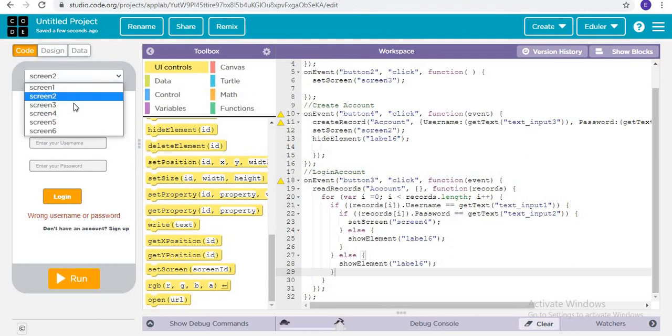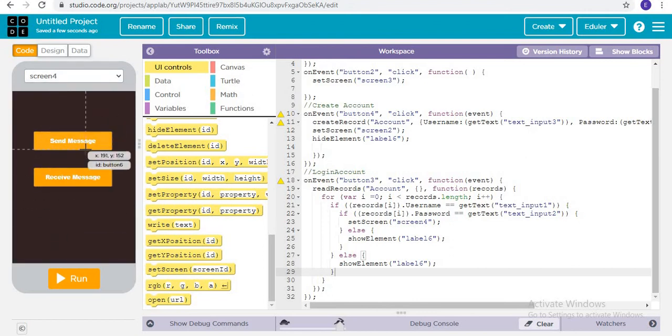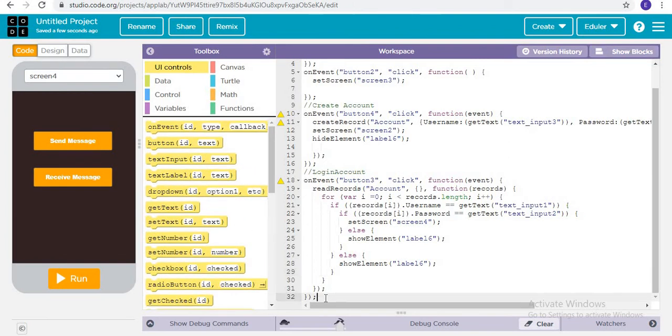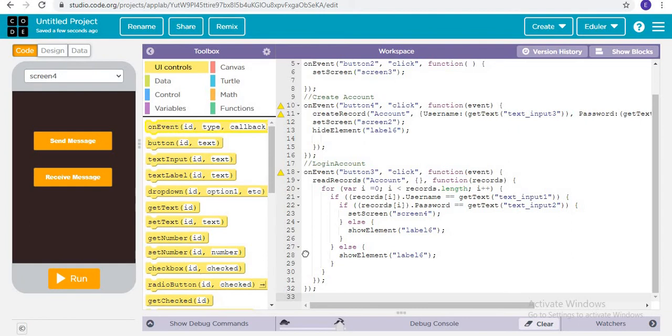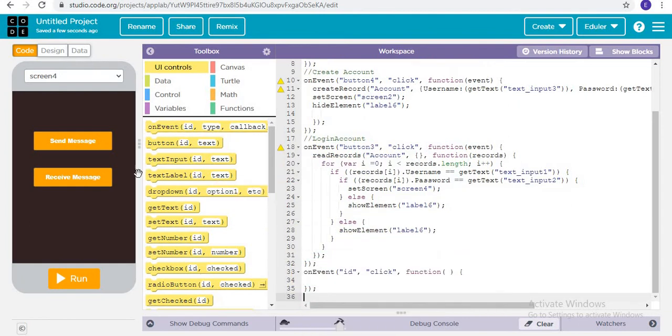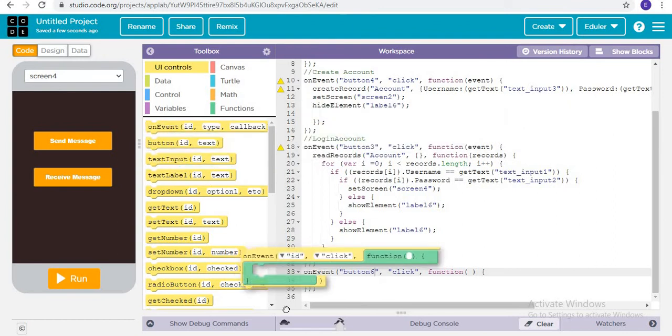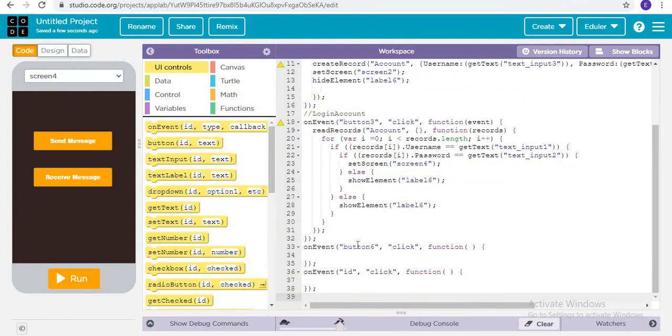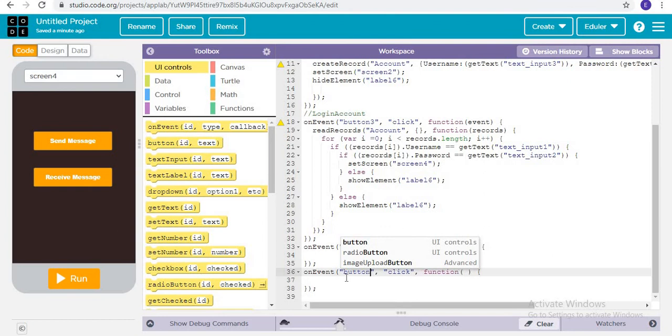Now we will go to screen number 4 and do this send message. So this is text. On event, when button number 6 is pressed, and when button number 5 is clicked, then what is going to happen?